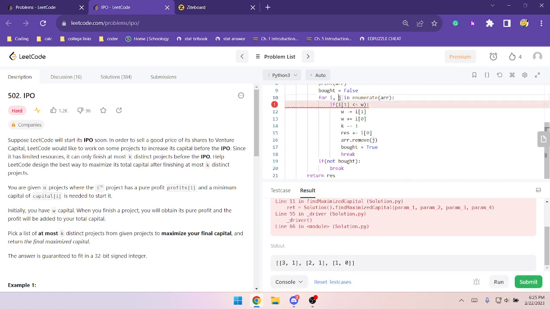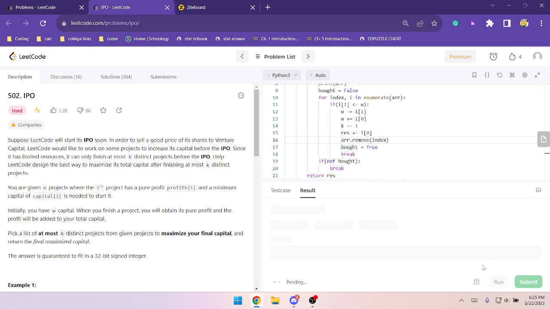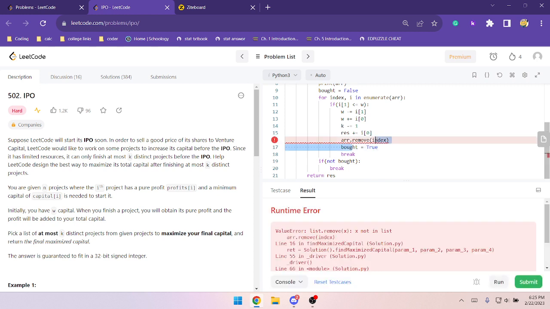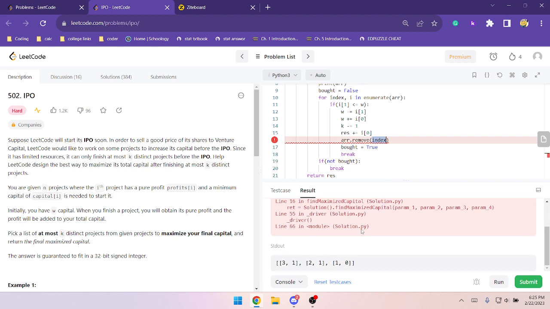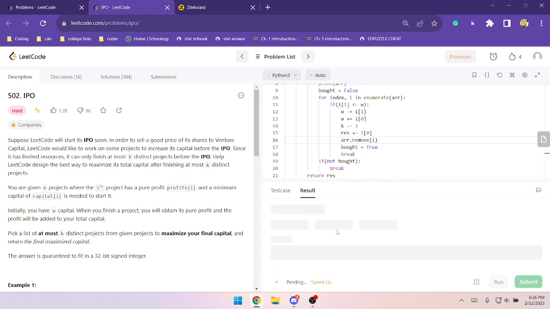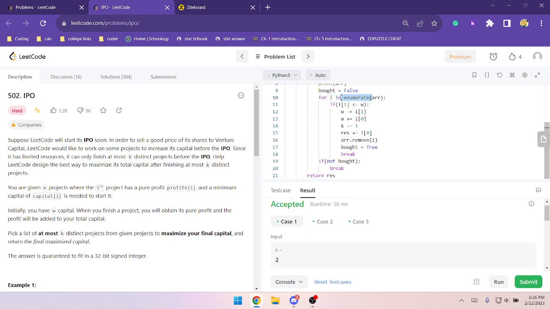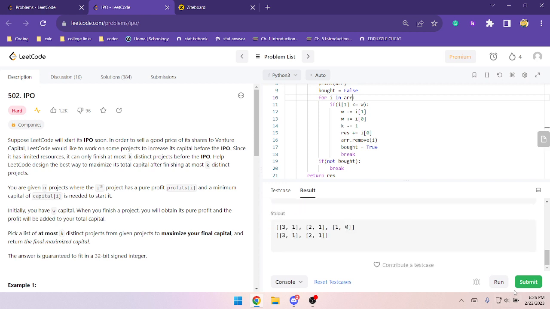Oh wait, now I did something bad. I meant to do this, and then hopefully the... Okay, yeah, remove is looking for the term when I don't want it to look for the term. I want it to... Wait, why don't I just do array.remove of I then? Oh, I just overcomplicated things. There's no need for enumerate here. And then this is all working. Let's see. Yeah, okay, nice.